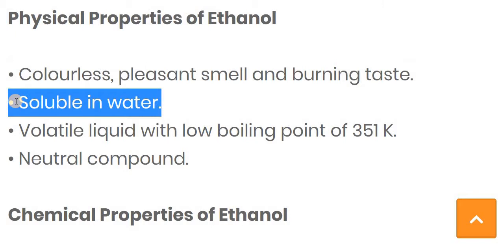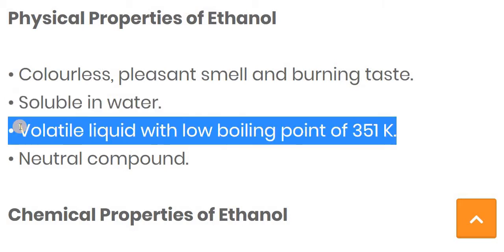If we talk about solubility, ethanol is soluble in water, and it is a volatile liquid with a low boiling point of 351 Kelvin. So it possesses a very low boiling point, meaning if we provide 351 Kelvin temperature, it is easily converted into gaseous form. It is a volatile liquid with a low boiling point of 351 Kelvin, and it is a neutral compound.